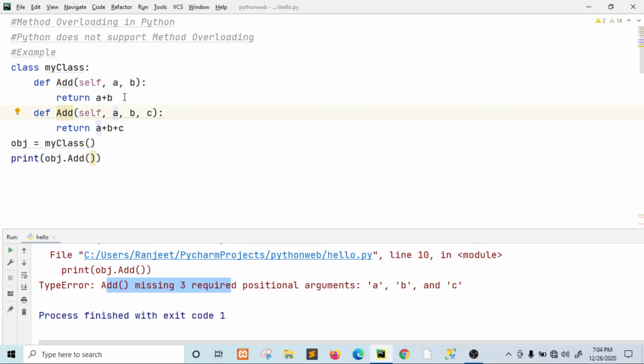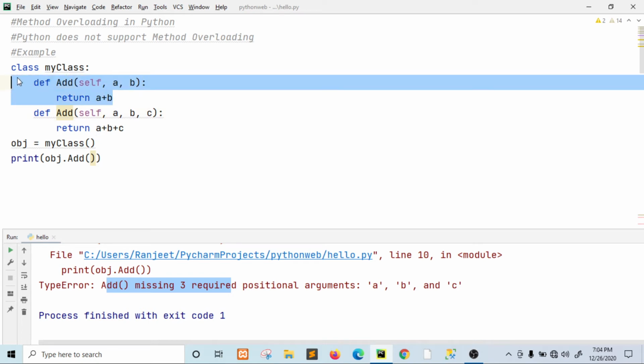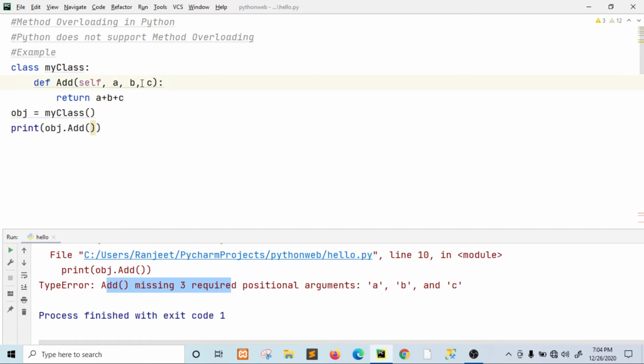One more thing I want to tell you. So if you remove this, and if you want to use method overloading in Python, how can you use it, right?